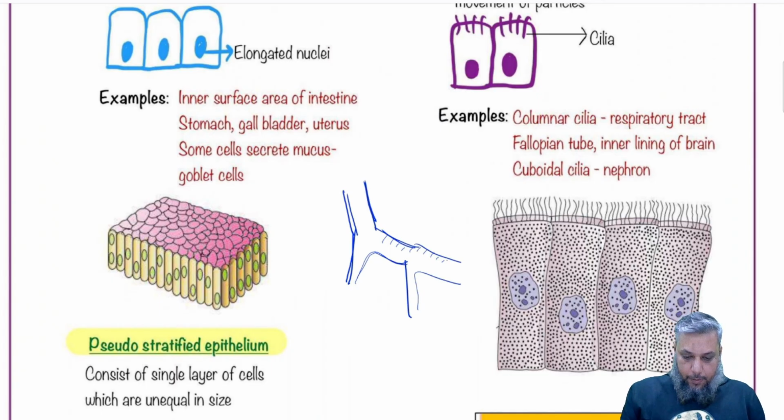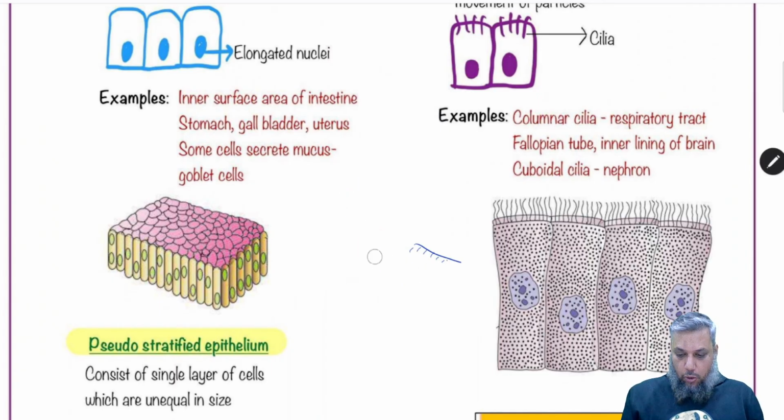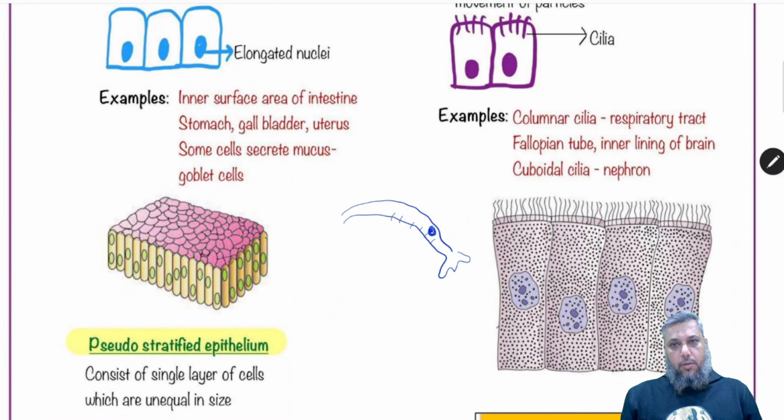Then in the fallopian tubes, the oviducts, they're lined by the cilia and they help in the movement of the female gamete.